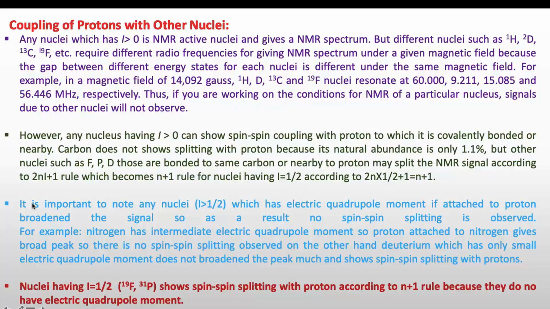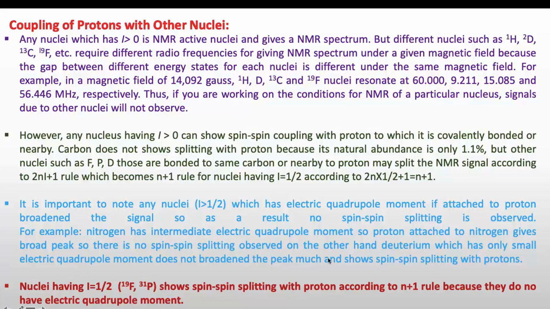It is important to note here that any nuclei having I greater than 1/2 have an electric quadrupole moment, as we have seen, because we don't consider those nuclei in NMR. But if this type of nuclei is attached to a proton, it can broaden the signal. As a result, no spin-spin splitting is observed. For example, nitrogen has an intermediate electric quadrupole moment. So a proton attached to nitrogen gives a broad peak. You will not see any splitting in the case of a proton attached to nitrogen, so there is no spin-spin splitting observed.